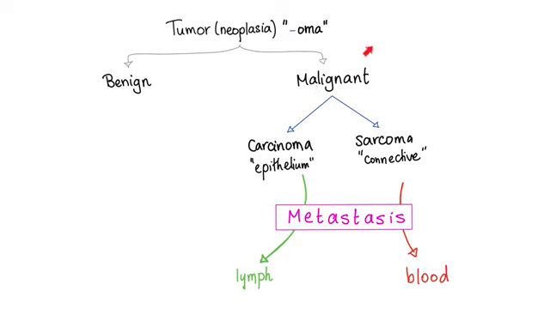Malignant tumors are the same as cancers. So cancers could be carcinomas or sarcomas. Carcinoma is a cancer of epithelial tissue. Sarcoma is cancer of connective tissue. When carcinomas metastasize, they prefer to go to the lymph first. When sarcomas metastasize, they prefer the blood.